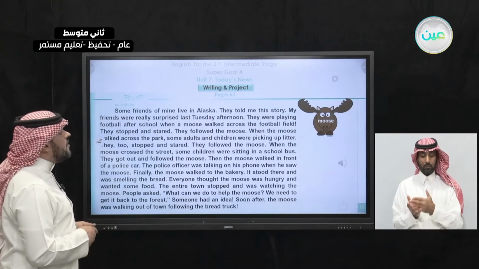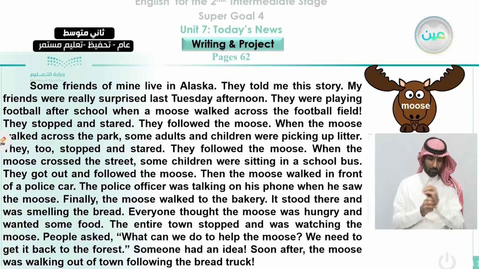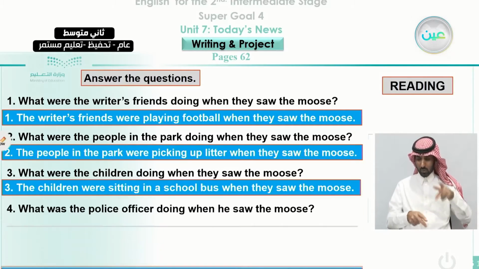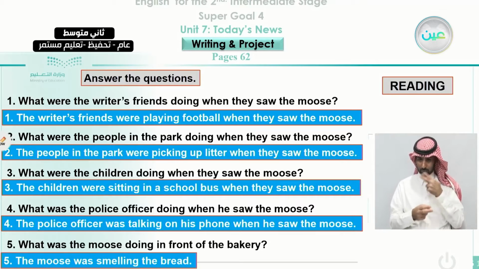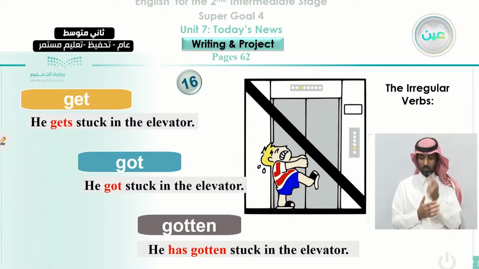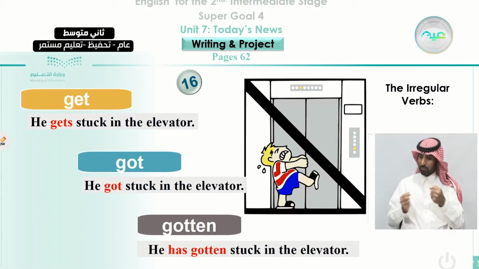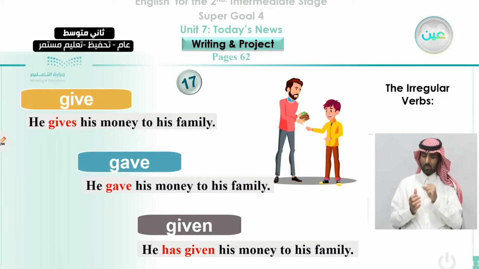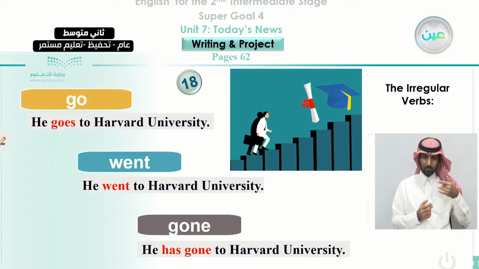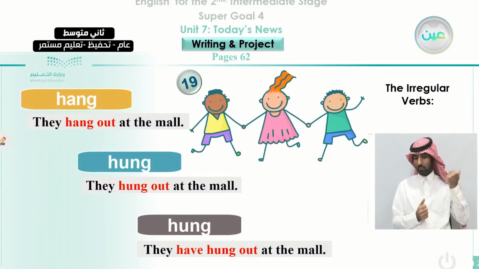Okay, also in the workbook, we studied a reading passage about a moose, and we answered some questions about this reading passage to check your understanding. And also in the previous lesson, we studied some irregular verbs, and we told you that the verb get, we can use it in the past as got, and in the past participle gotten. The verb give can be used as gave in the past, given in the past participle. Go, we can use it as went in the past, gone in the past participle.